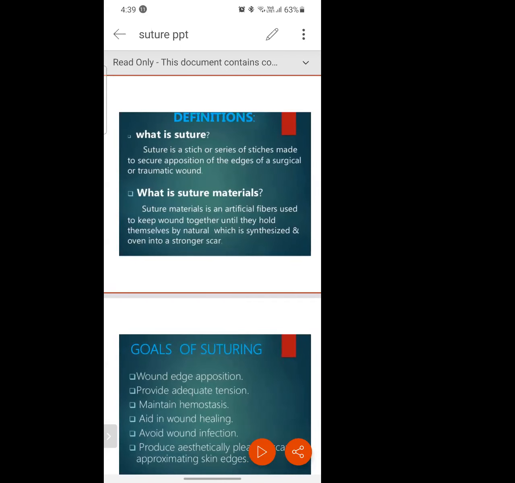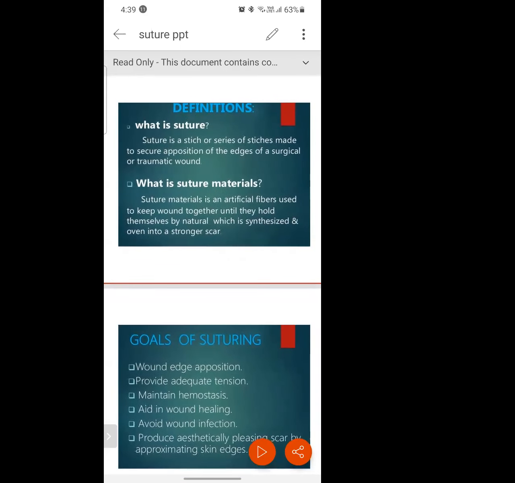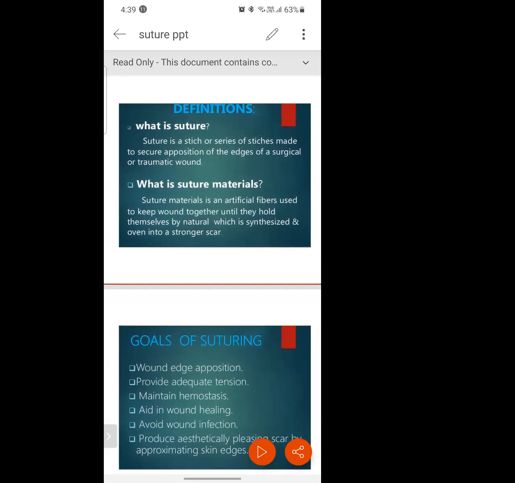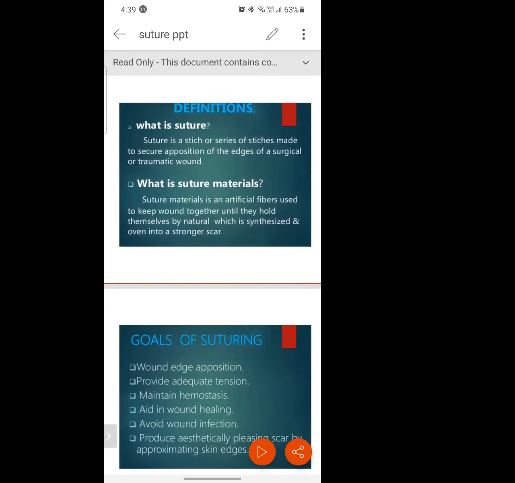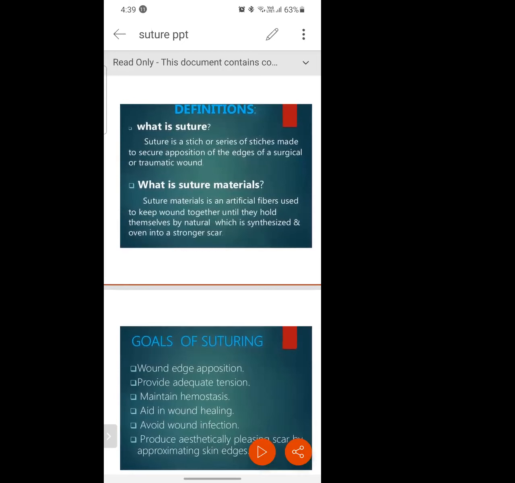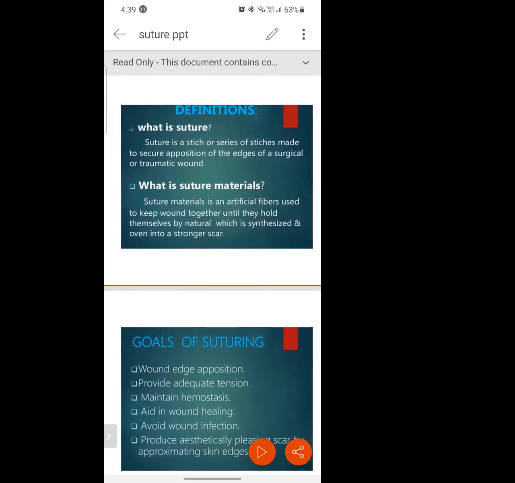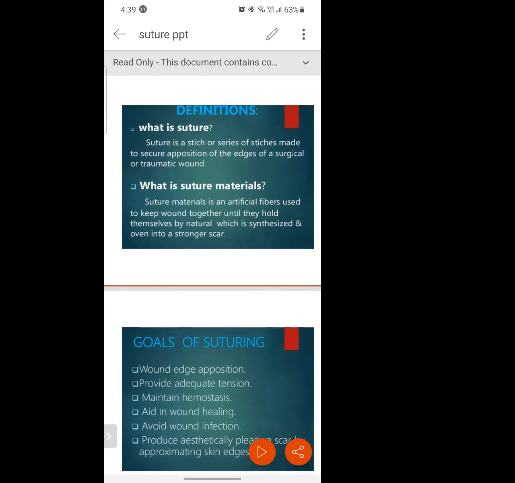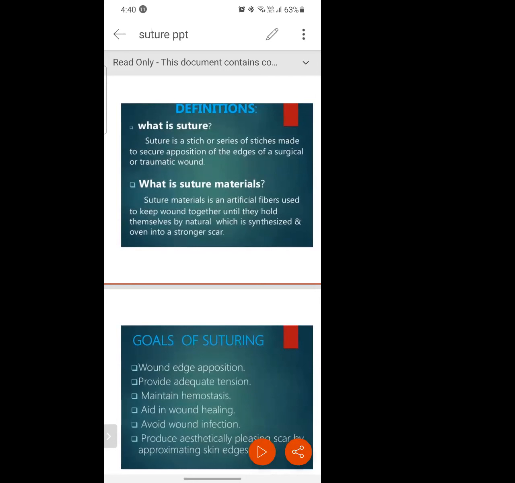It might be a surgical procedure, or it might be because of any surgery, or due to any wound. Wherever there is a major cut of the skin, to bring it back to a normal position, we suture it, we stitch it to get it into a normal position. That is nothing but suture. Got it? And do you know how many types of suture materials we have?